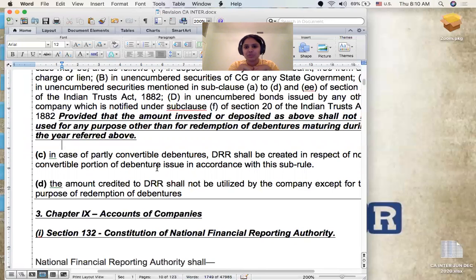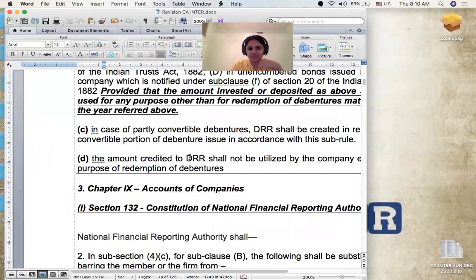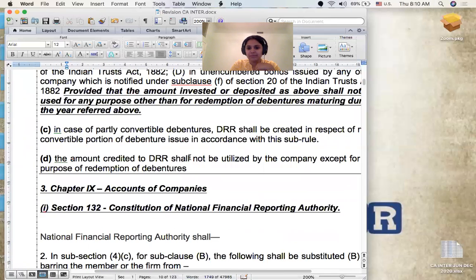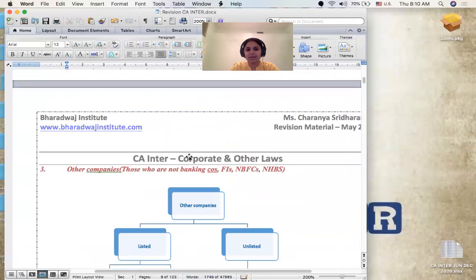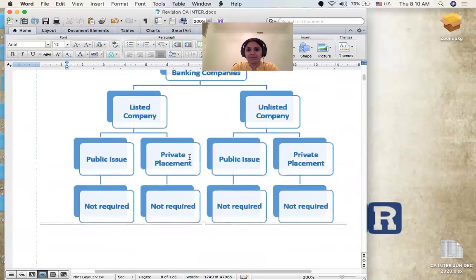Sometimes students ask me this question: ma'am, in convertible debentures, is there a requirement of DRR? For the convertible part, it's not required. For the non-convertible part, it is required in cases where it's a partly convertible debenture. And the amount of DRR shall not be utilized by the company for any purpose except for the redemption of debentures. So I think with this, the debenture redemption part is clear to everyone. Let me do a quick run through on the debenture redemption.